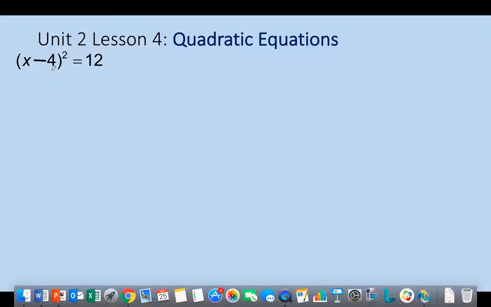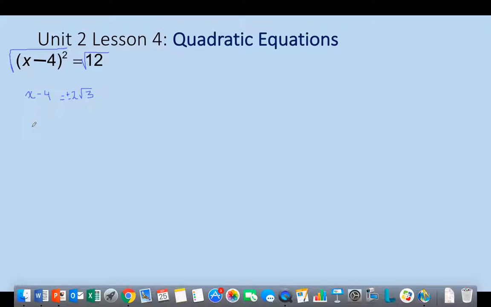Here's an example, a quick one, of solving by taking the square root. So if I have something squared and I want to get rid of it, the best way of doing that is just by taking the square root, and that square root will cancel out the squared, and I'll just be left with x minus 4. On the right hand side though, I'll also have to take the square root of that, and the square root of 12 is going to be the square root of 4 times the square root of 3, which would reduce down to 2 radical 3, positive and negative.